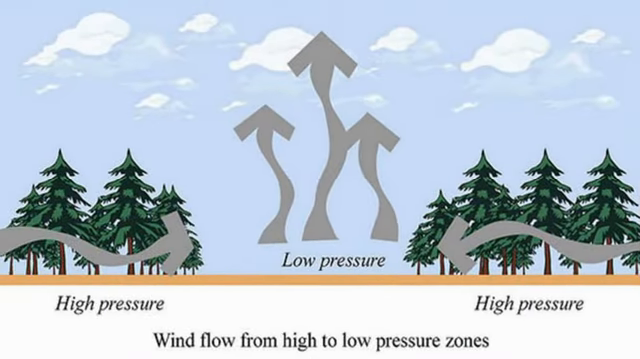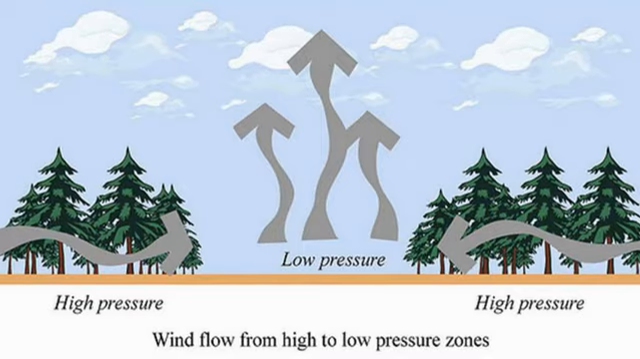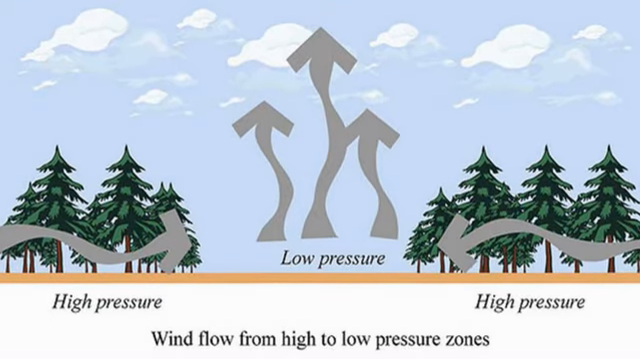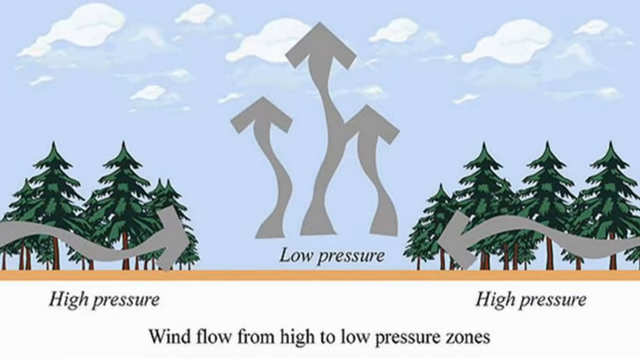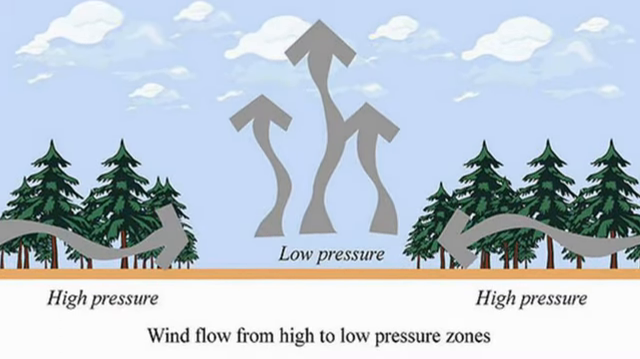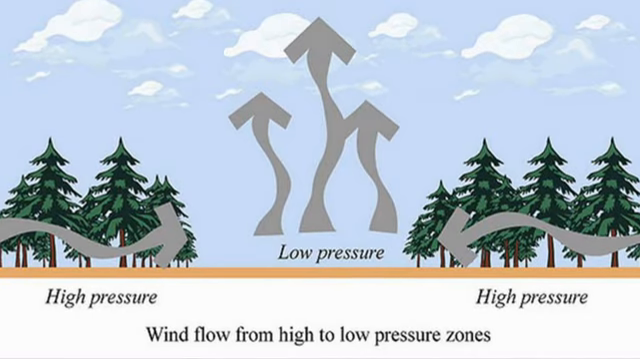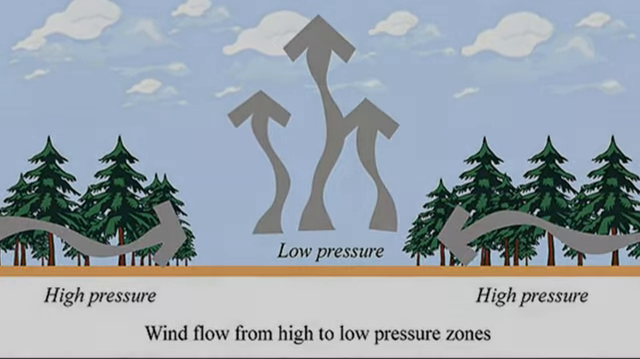Okay, in this picture, you can see that the low pressure is exposed to the sunlight, so it starts going up. But the high pressure areas are covered by trees, so it's not exposed to the sunlight. So they start coming together and they create winds.